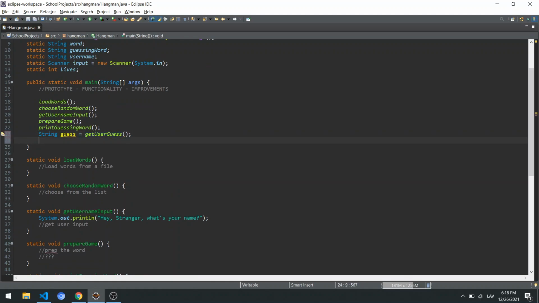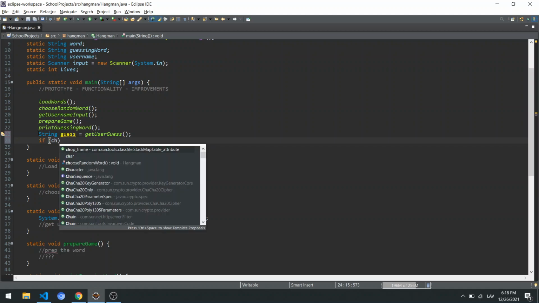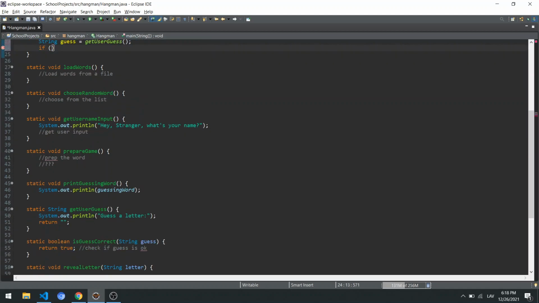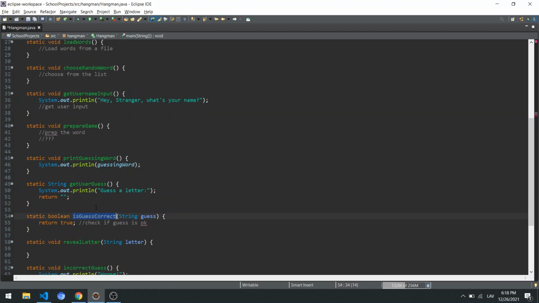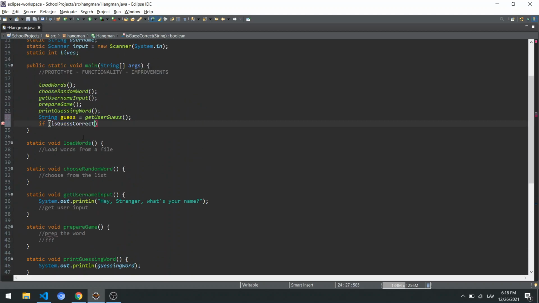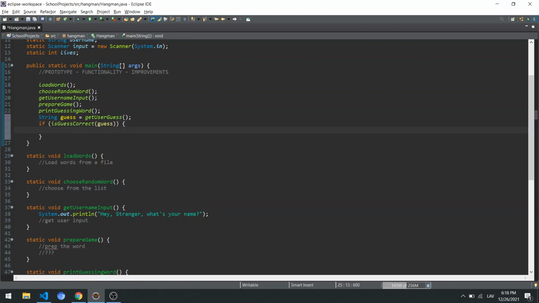And then we're going to say if, what was the method? Is guess correct? If the guess is correct, then we're going to do something. We're going to reveal the letter that the user tried.